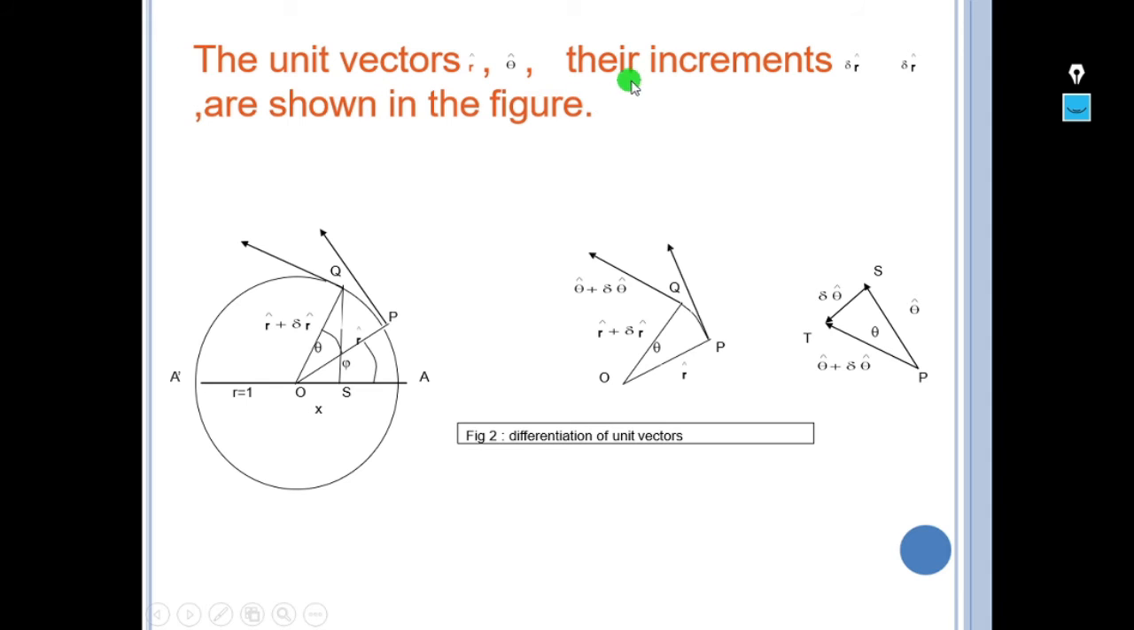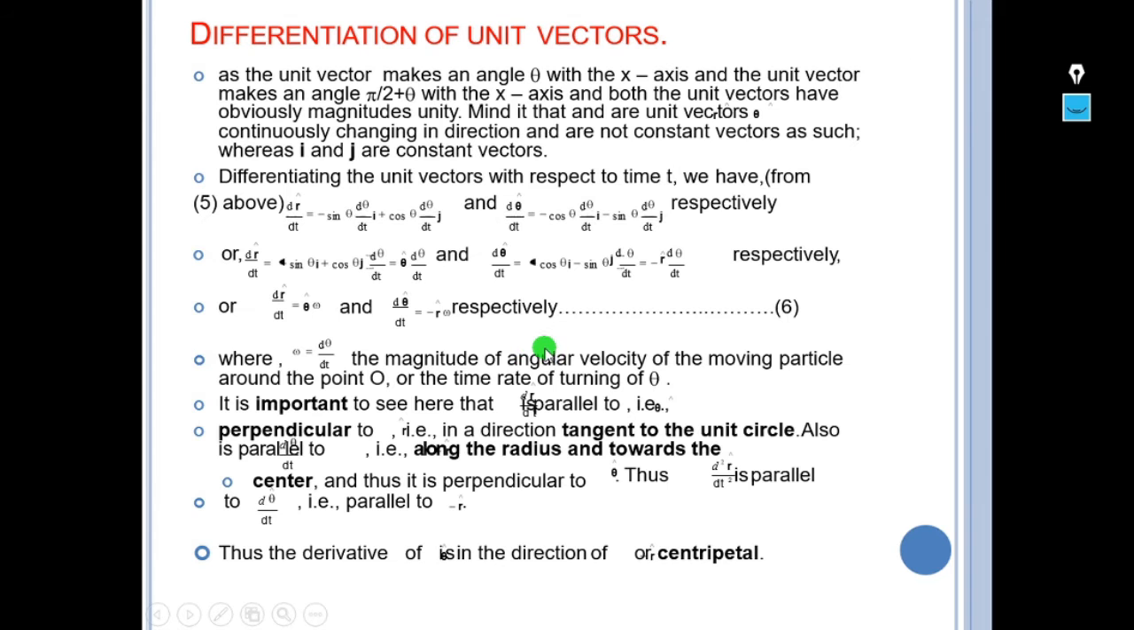The unit vectors r and theta and their increments dou r are shown in the figure. These are the figures relating to polar coordinates. So how can differentiation of unit vectors be done? The unit vector r makes an angle theta with the x-axis and the unit vector theta makes an angle pi by 2 plus theta with the x-axis, and both have obviously magnitudes of unity. The unit vectors r and theta continuously change in direction and are not constant vectors, whereas i and j are constant vectors.